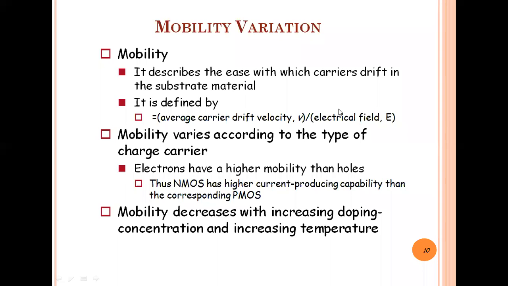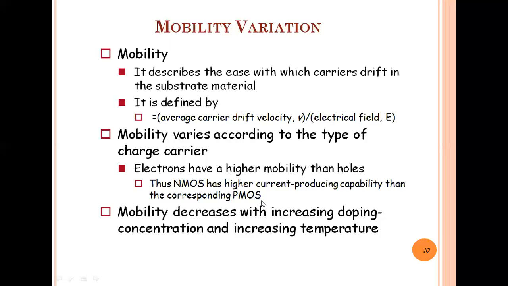In the physical structure of the NMOS, the substrate material is P type, and in the physical structure of the PMOS, the substrate is N type, right? So electrons have a higher mobility than holes. Thus, NMOS has a higher current producing capability than the corresponding PMOS.